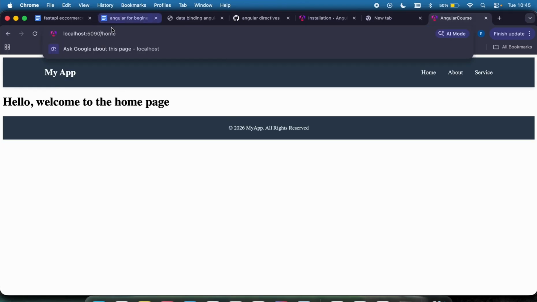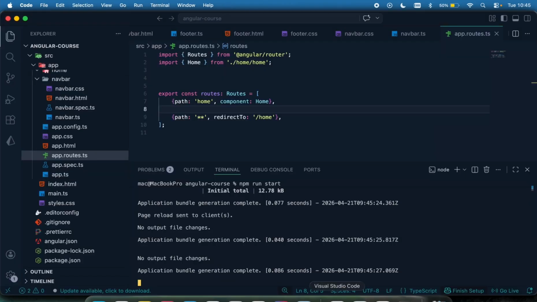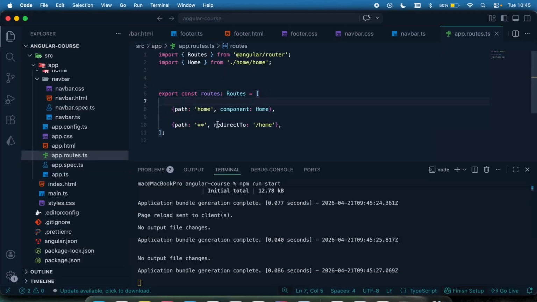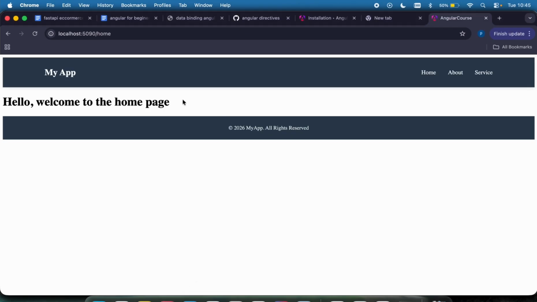If I don't pass it anything, if I go to the root of the app, it's going to redirect to the home page. So this means that if there's any route I'm trying to access that does not exist, it's going to by default redirect me to the home page, which is where we are right here. So that's going to help us prevent having an empty page that does not exist. So this is how to display the navbar and the footer.